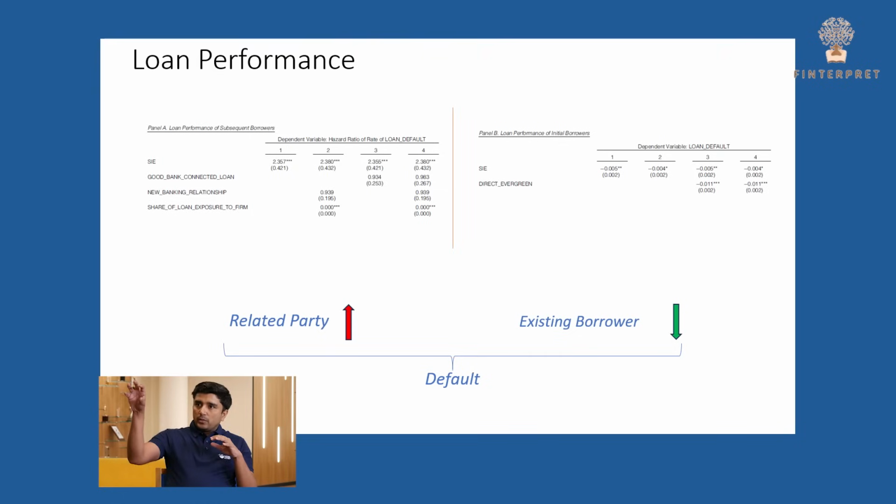So what should happen now is that if the existing borrower is using that loan to pay back their existing loans when they are in trouble, then that existing borrower, even though in trouble, should be less likely to default after that transaction has been made on those loans. On the other hand, because the related party has just used that loan to transfer it to that existing borrower, the related party should subsequently default on that particular loan.